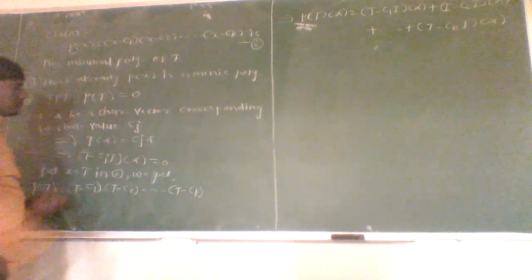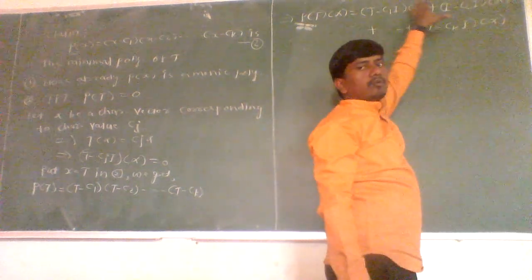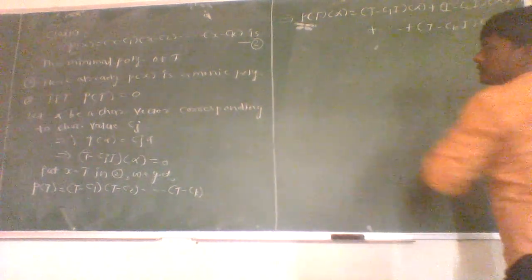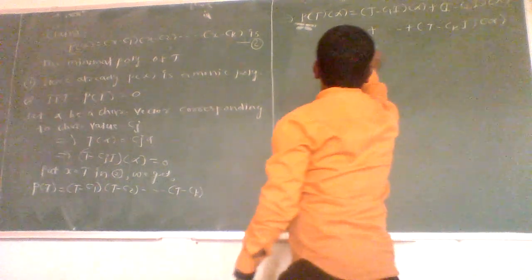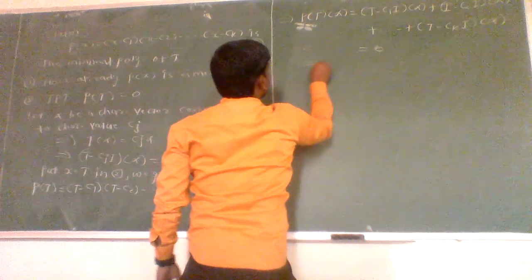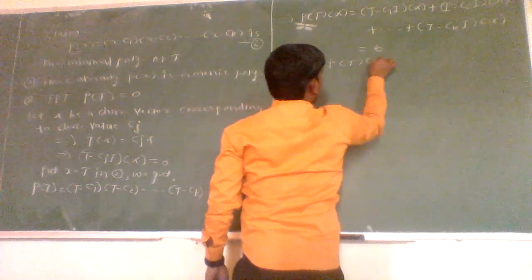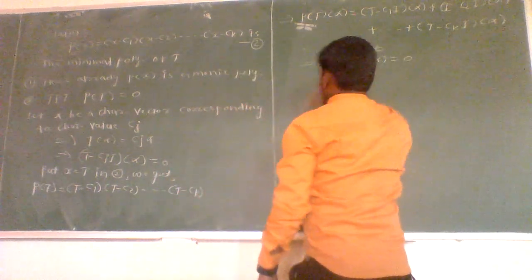But we know that (T minus cj I) of alpha is equal to 0 for any characteristic value cj of the linear operator T. Then this product must be equal to 0, since (T minus c1 I) of alpha will be 0, (T minus c2 I) of alpha is again 0, up to so on (T minus ck I) of alpha is also 0. Therefore, P of T of alpha is equal to 0.